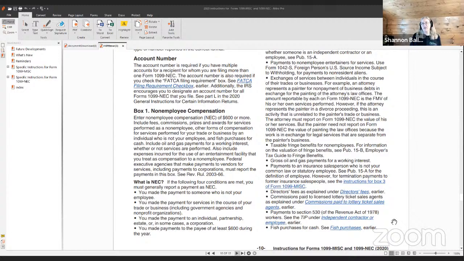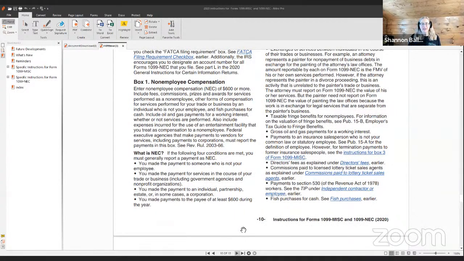Because that contractor is not an employee, this sentence right here says that that is going to be included on a 1099 NEC for a contractor. Federal executive agencies that make payments to vendors for services, including payments to corporations, must report the payments in this box. See Rev Rule 2003-66.